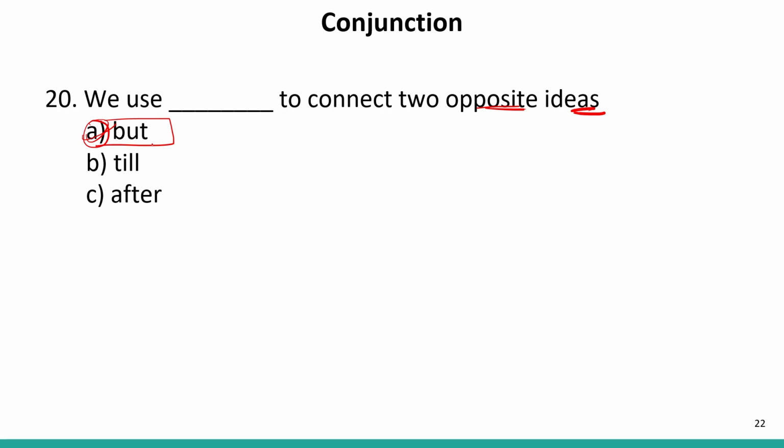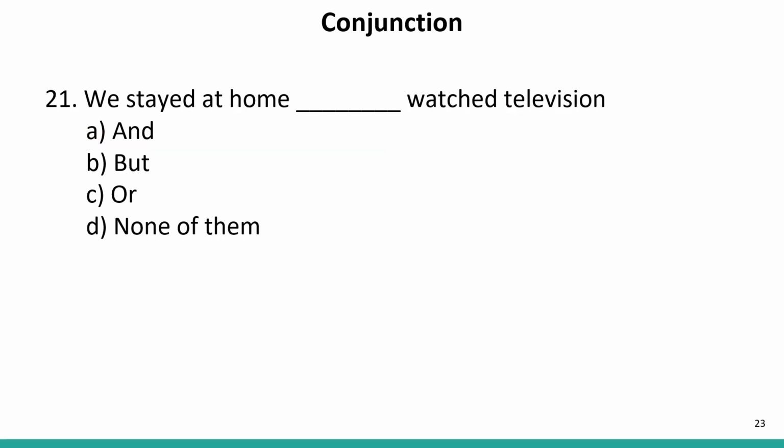Now, let us move to the next sentence. We stayed at home, dash watched television. It means we stayed at home, and. So, these are two similar ideas, so it is and. So, our answer is A. Suitable conjunction over here, because or shows the options, but shows the contradictions.